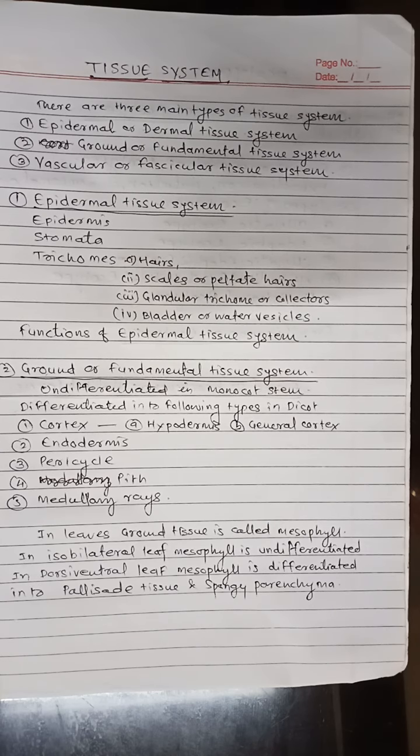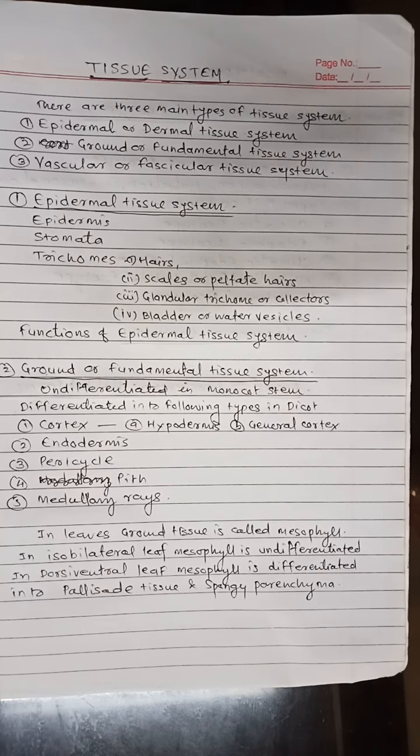Next function is absorption of water and mineral salts through root hairs. Next function, secretion of waste and harmful products like resins, tannins, mucilage, etc. Next function is killing of prey by stinging hairs in nettles.